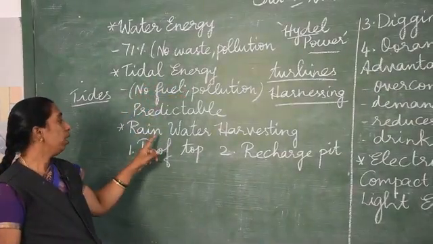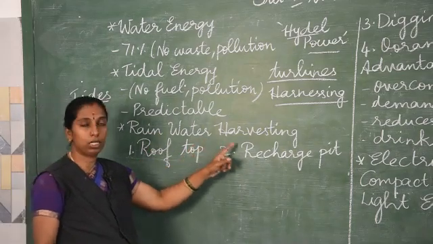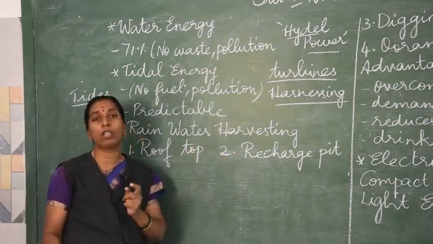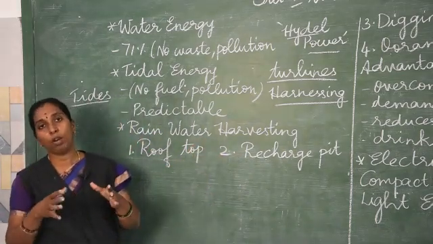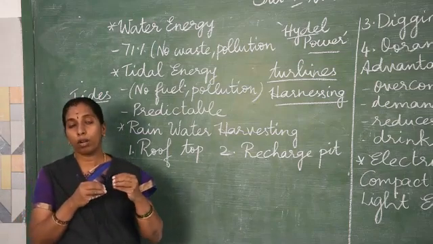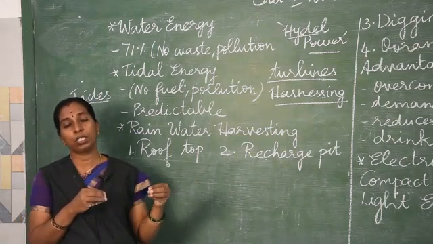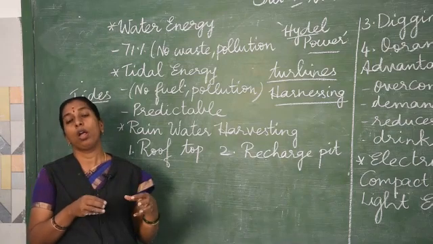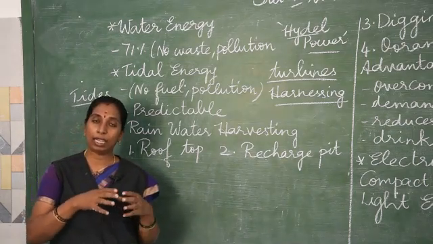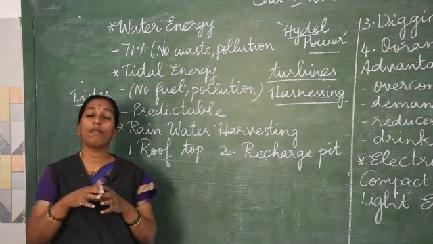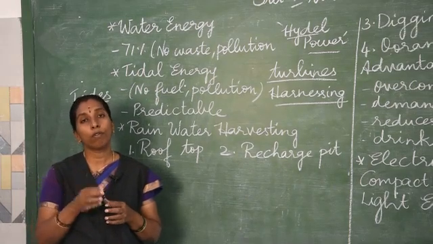Then what are the different methods? Rainwater harvesting. Rainwater should be harvested for future generations. Rainwater present in ponds, lakes, oceans should be collected in dams, conserved and used for future purposes.